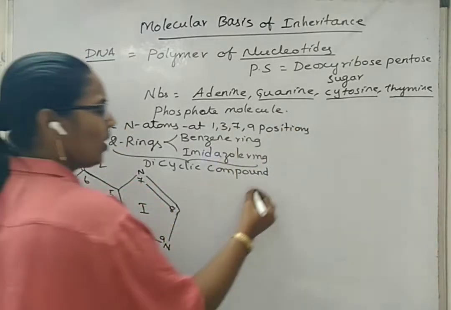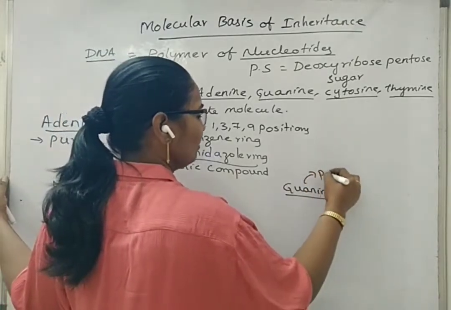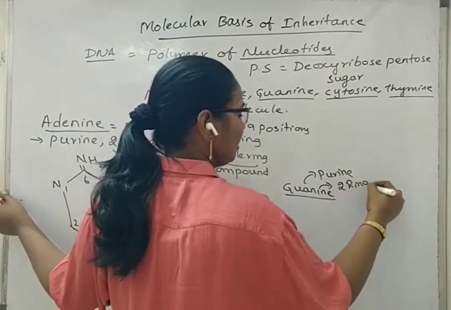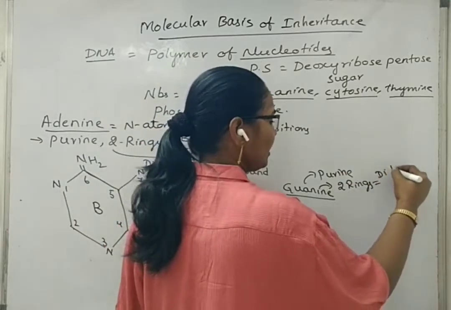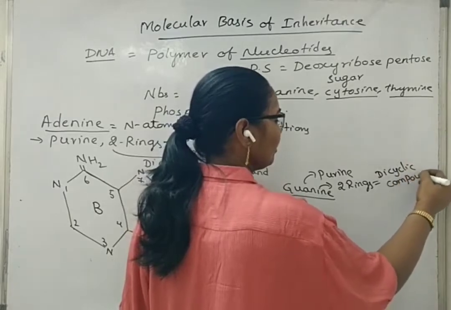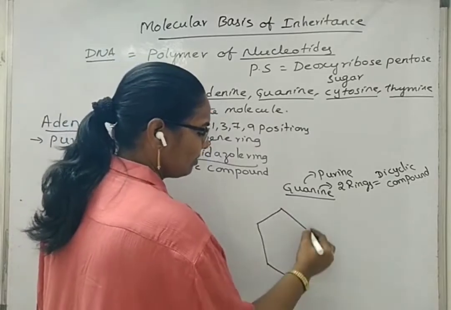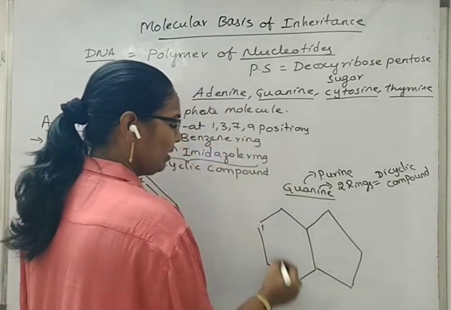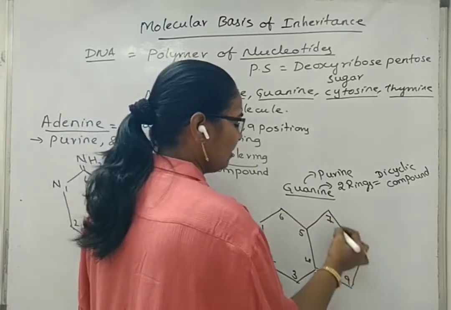Next, about guanine. Guanine is also a purine. It is also made up of two rings, that is one benzene ring and another imidazole ring. It is also called a dicyclic compound. Now, the biochemical structure of guanine, numbering 1, 2, 3, 4, 5, 6, 7, 8, 9.